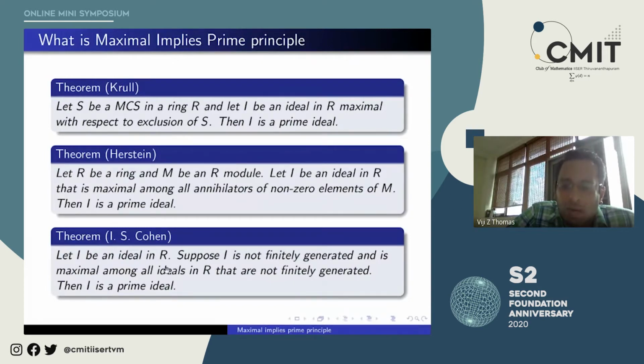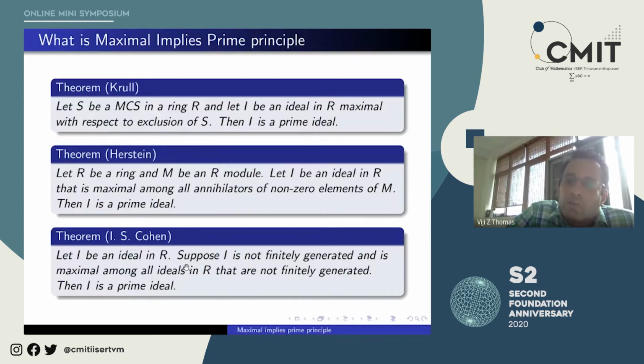As a corollary to this theorem, a very nice fact will come. If you are able to prove that every prime ideal is finitely generated, then you will be able to prove that every ideal is finitely generated, meaning the ring will be Noetherian. Those who do not know this terminology, do not worry at this point. This line is for people who know terms like Noetherian.